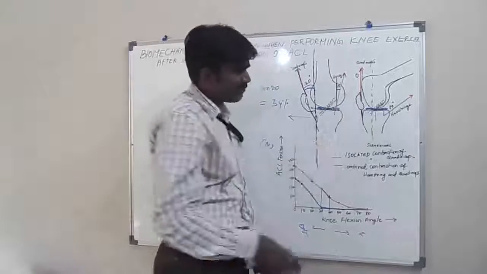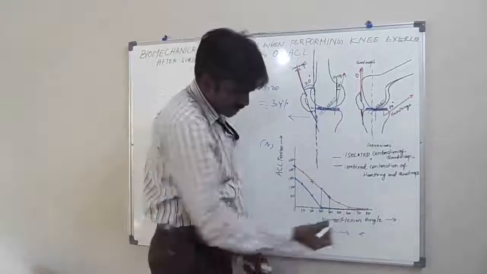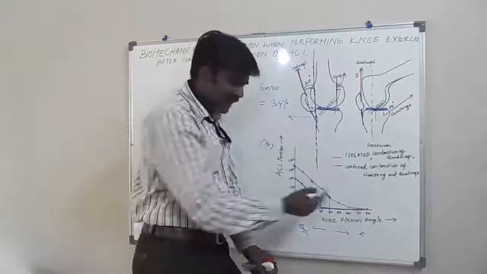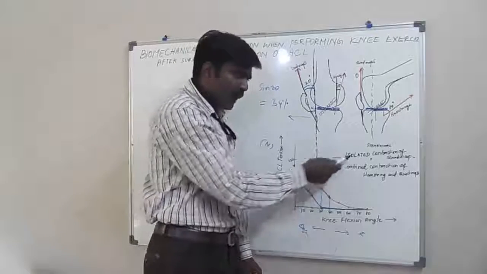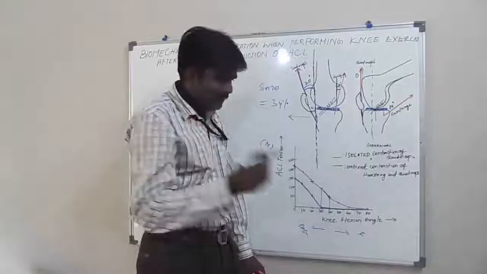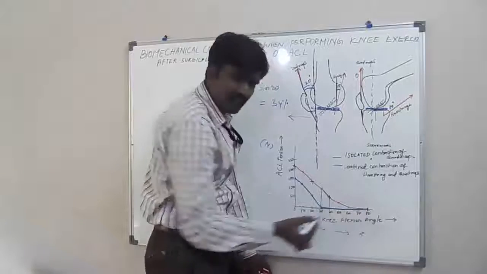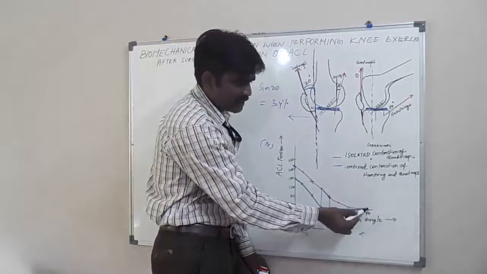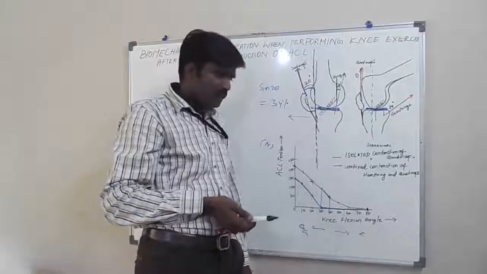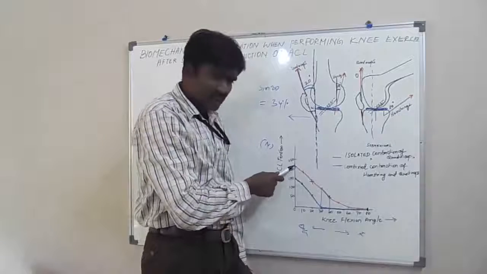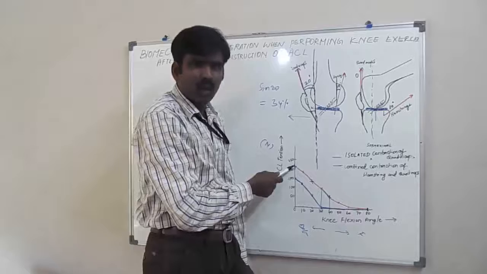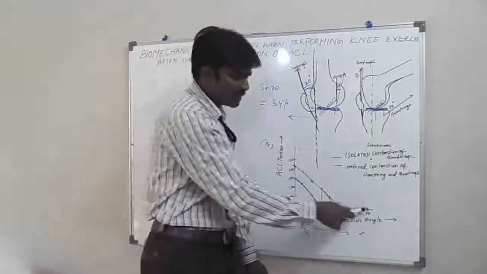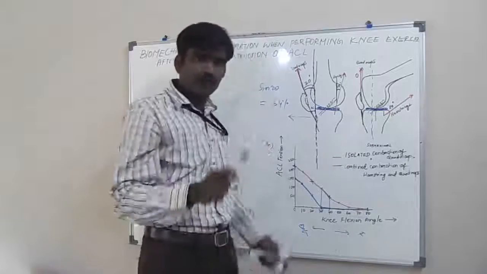So in 80 degrees of flexion, you can see in the graph now. At 80 degrees, the red line is the tension in the ACL during isolated submaximal contraction of the quadriceps. If the quadriceps muscle is contracting in isolation at 80 degrees, the tension in the ACL is almost zero. Clear? At extension it is around 200 Newton, but at 80 degrees it is almost zero. Tension in the ACL is almost zero.